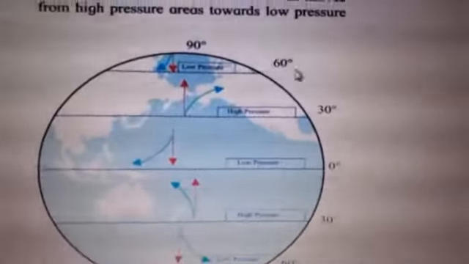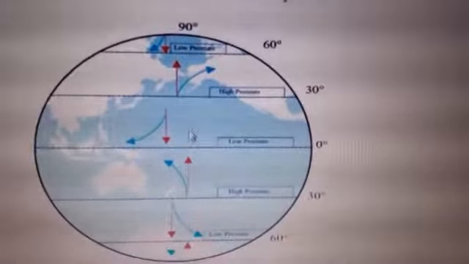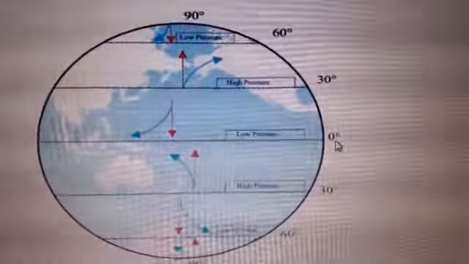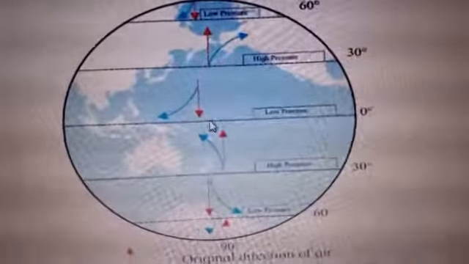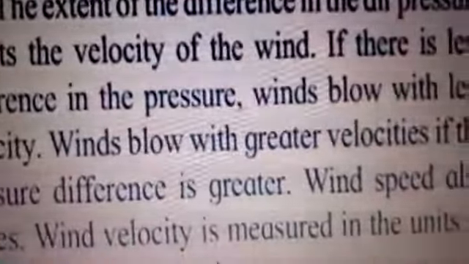Now see, you will find here this is the North Pole, this is the South Pole at the base. Here we have 0 degree equator. So this is the center line, equatorial line, which divides the earth into two parts. Now this is equator. So what happens? At the equator, always the temperature is very high. Now we know that on the equator perpendicular rays of the sun are there. Now perpendicular rays means what? The heat of the sun is more. So when the heat of the sun is more, temperature will be high, right? Then air pressure will be low. So here is low pressure.